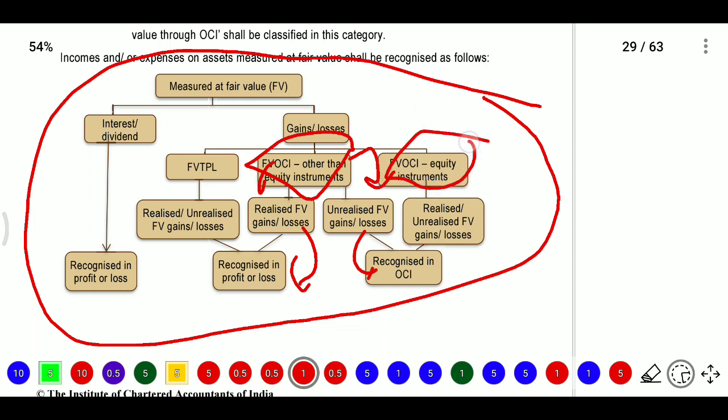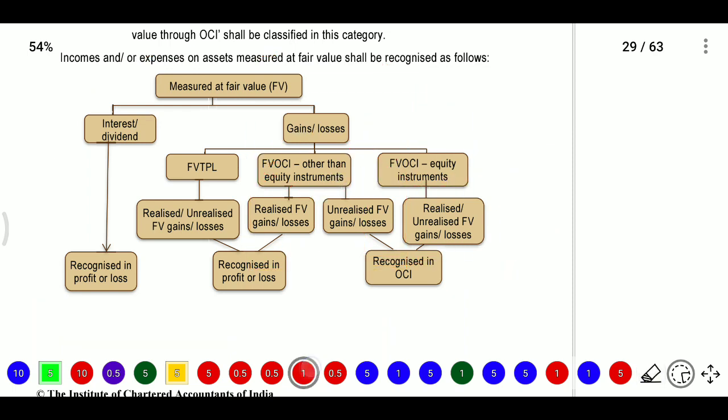Next, FVOCI equity instruments: whether realized or unrealized, it will be charged to OCI. So here we need to discuss gain or loss. Gain or loss on FVTOCI. If we are following FVTPL, then whatever is realized or unrealized, we need to charge to the profit and loss account. If it is FVTOCI and equity instruments, then we need to charge to fair value recognized in OCI, whether it is realized or unrealized.